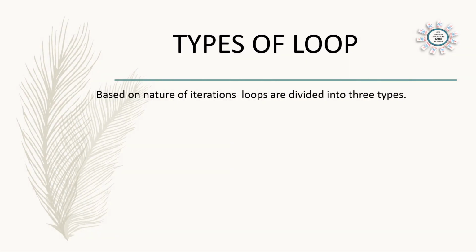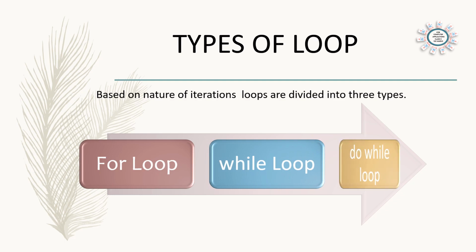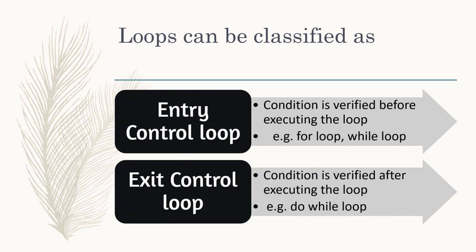Now we can see the different types of loops. Based on the nature of iterations, loops are divided into three types: for loop, while loop, and do while loop. Loops can also be classified as entry control loop and exit control loop. In an entry control loop, the condition is verified before executing the loop, whatever condition we are giving. For example, while loop and for loop. In an exit control loop, the condition will be verified after executing the loop. An example is the do while loop.